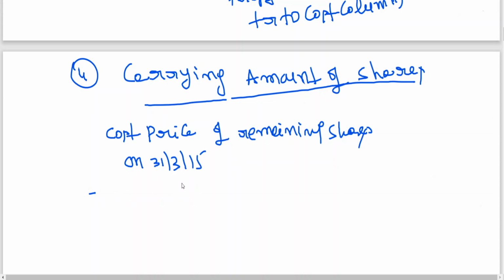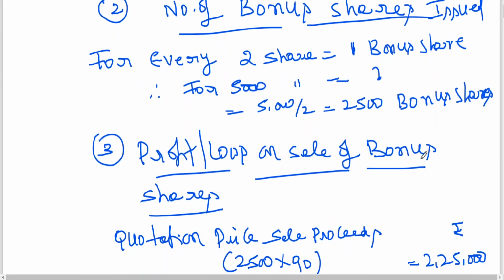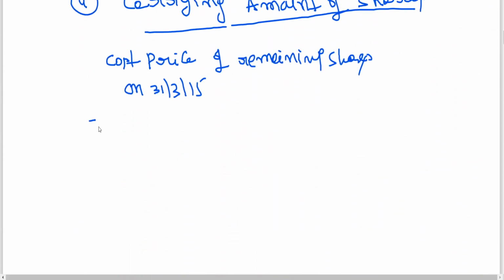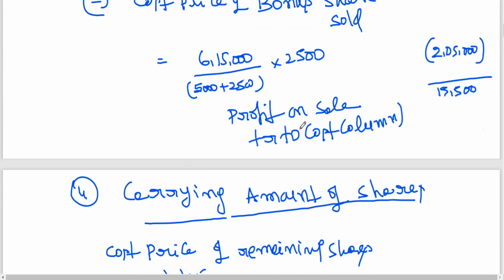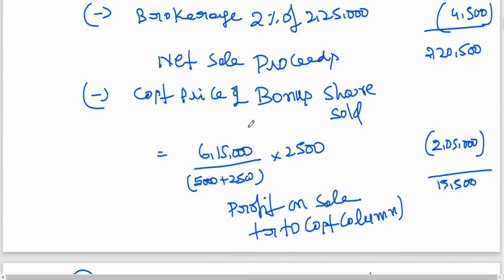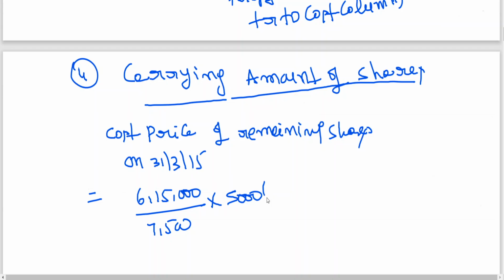2,500 sold, so 5,000 remain. Now the cost price, since we are having only one purchase, is very simple, 6,15,000 by 7,500. We use the same formula for finding out cost price. This is sold part, and this is unsold.